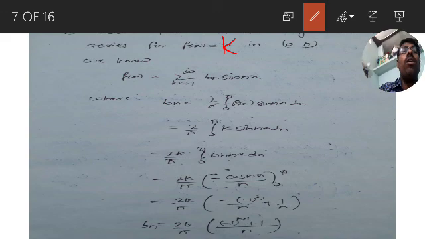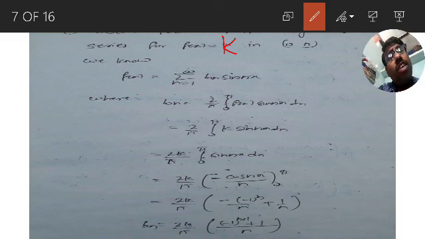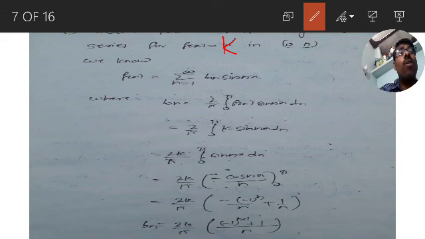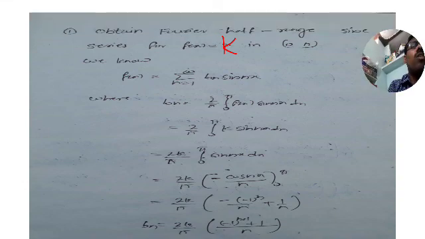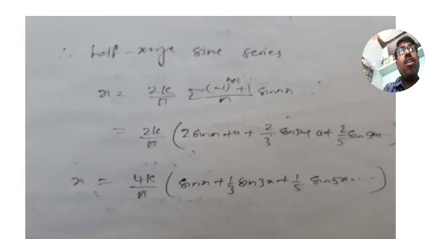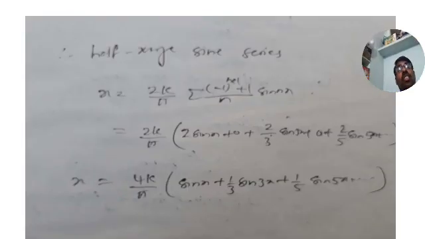Bn we got. So the half range sine series is sigma n is equal to 1 to infinity Bn into sin nx. Now substitute the Bn value in that half range sine series.